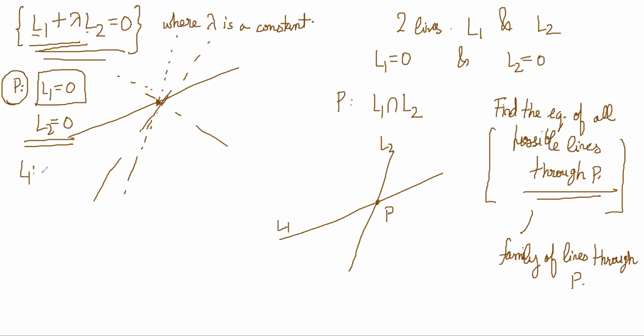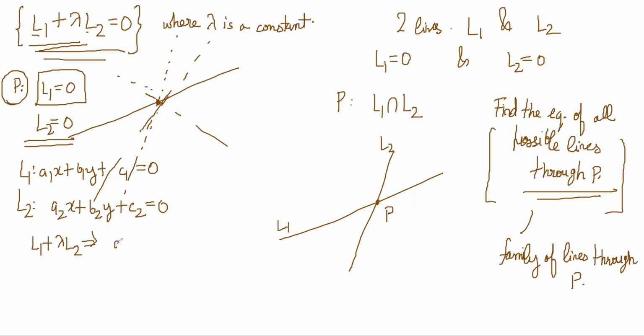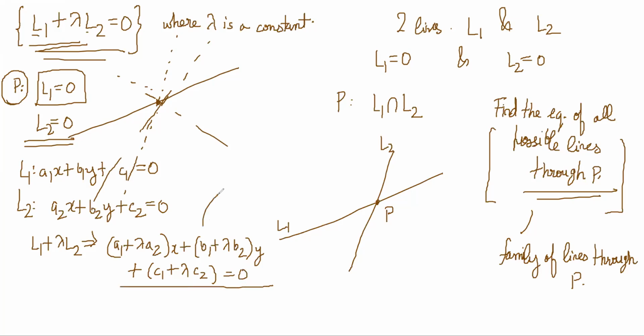So now what is this? If you have L1 is A1x plus B1y plus C1 is equal to 0, and L2 is A2x plus B2y plus C2 is equal to 0, correct? Then L1 plus lambda L2 becomes what? It implies (A1 plus lambda A2)x plus (B1 plus lambda B2)y plus (C1 plus lambda C2) is equal to 0. Now clearly this looks like a line equation. Lambda is a constant, right?